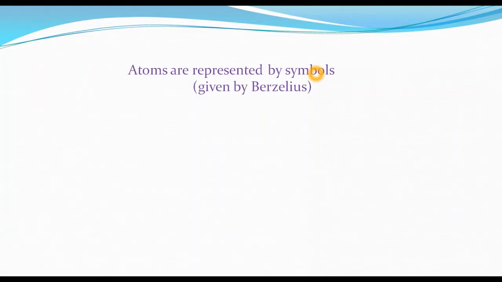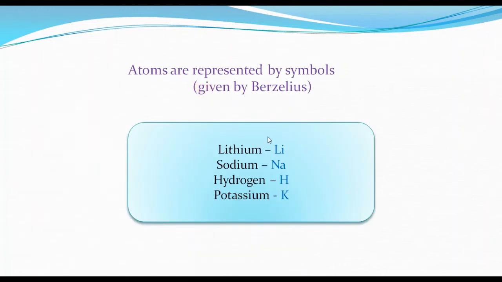Now, in order to write chemical reactions conveniently, we need each element to be represented by a separate symbol, and that was proposed by J.J. Berzelius. If this is lithium, an element, we can represent it by the symbol Li.